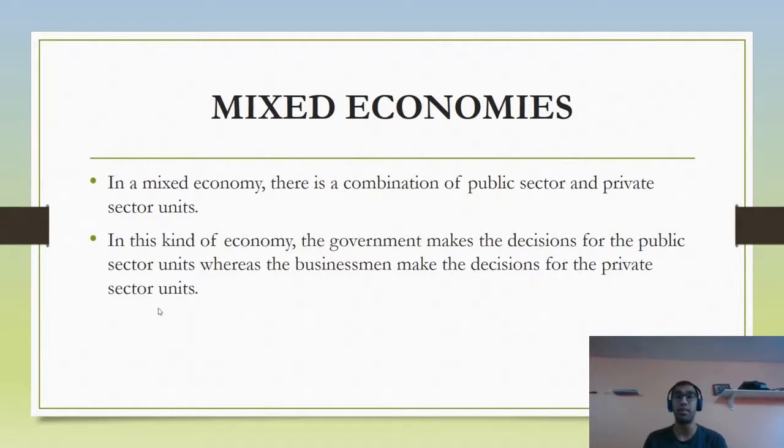For example, the railway sector is under public ownership. So the government takes decisions, even though it operates at heavy losses, the government still runs it because it is something that is needed. In a capitalist economy, the railway system would not survive because of these heavy losses, and that does not maximize profit. Therefore, it would not be an endeavor taken by anyone in a capitalist economy.